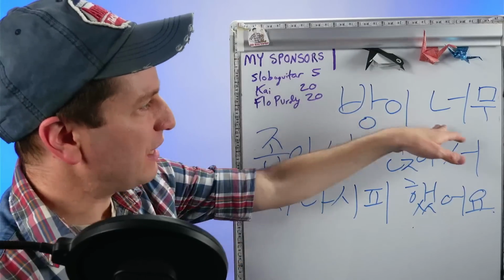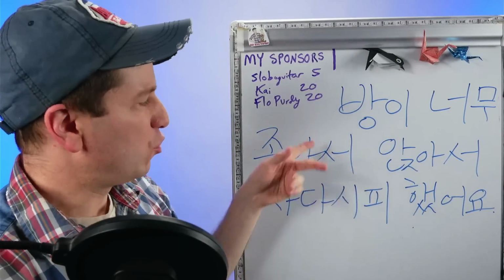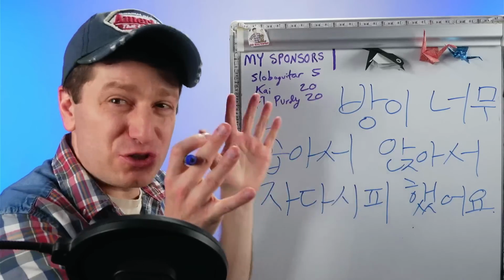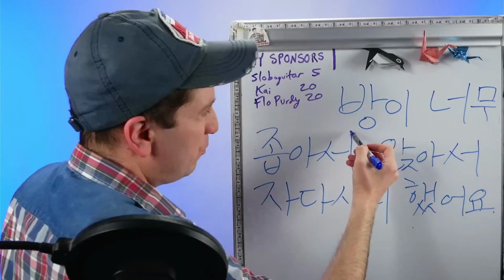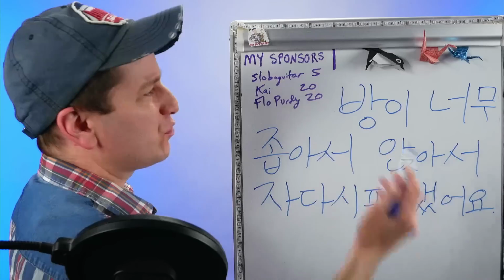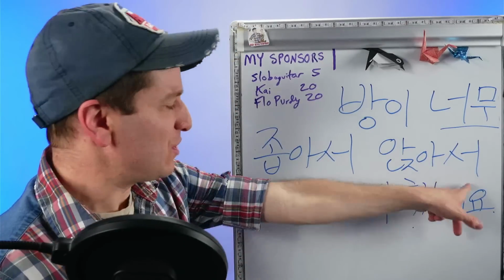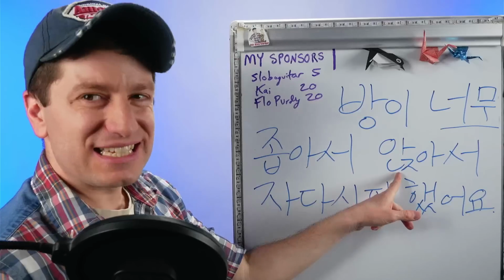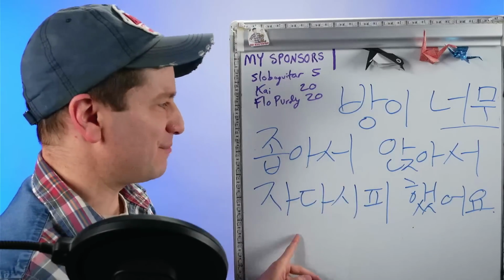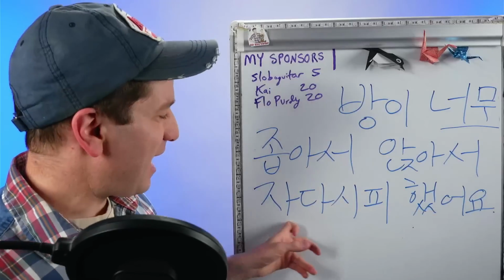방, room. 방이 너무 좁아요. 좁다 is to be narrow. The room is too small, as in narrow. So 방이 너무 좁아서, because the room is too narrow, 앉아서 자다. 앉다 is to sit down. So 앉아서 자다 means to sleep sitting up.